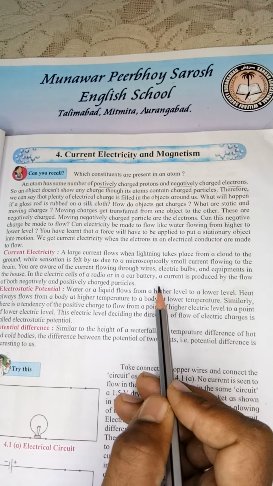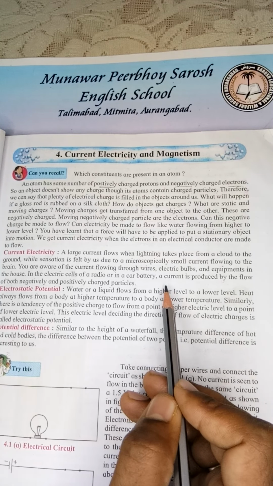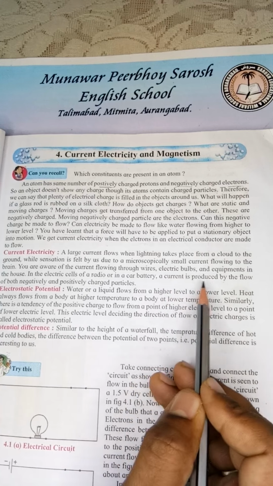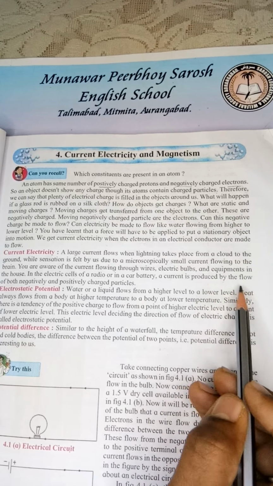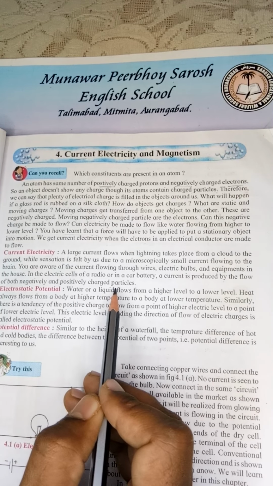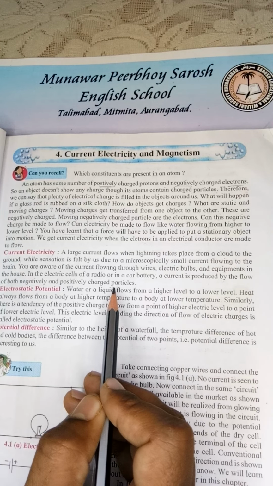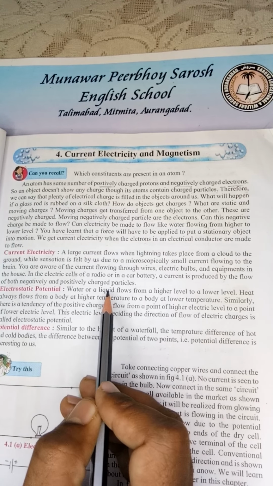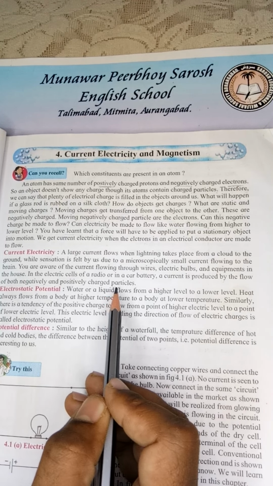A battery is composed of cells, and in the battery a current is produced by the flow of both negatively and positively charged particles. Actually it has a negative terminal and a positive terminal. Because of these two terminals, both positively and negatively charged particles can move in the battery.